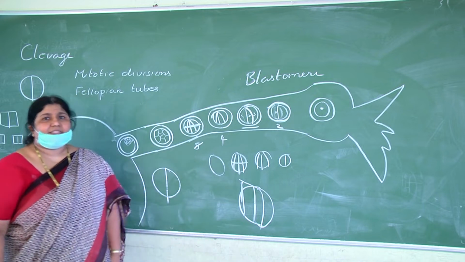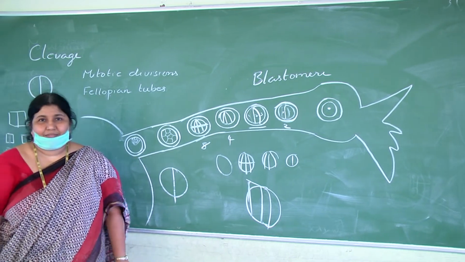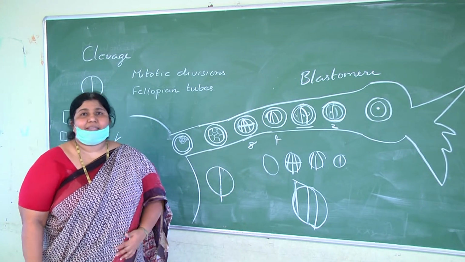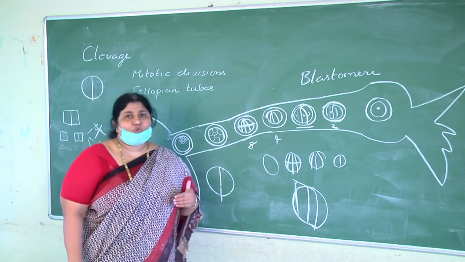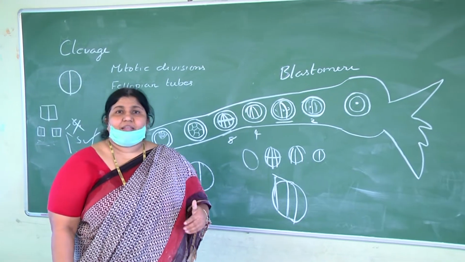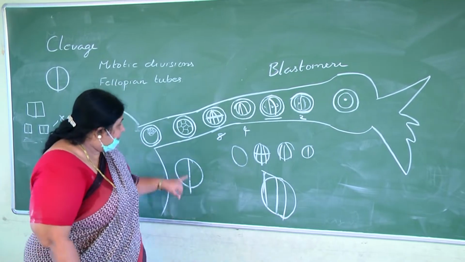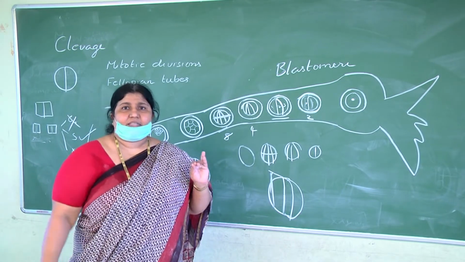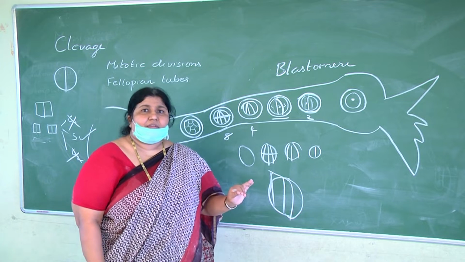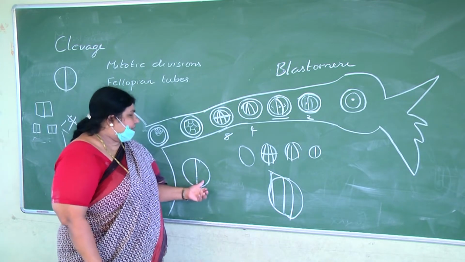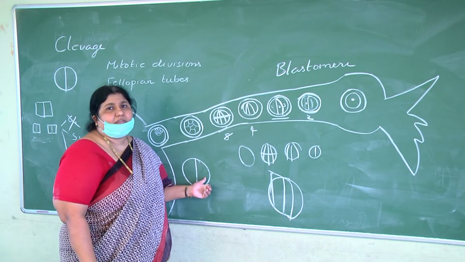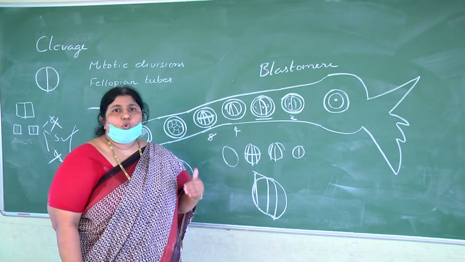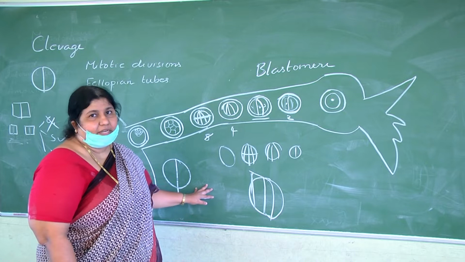After the 3 cleavages, the pattern of cleavage is random in humans. In further cleavages, no particular regularity is maintained. Only 3 cleavages we should remember, children. In humans, the cleavage is holoblastic, meaning complete. The cleavage is radial, the cells being radially arranged around the central axis. Indeterminate cleavage means the fate of the blastomere is not determined in the early embryonic stages. So in humans, cleavage is holoblastic, radial and indeterminate.